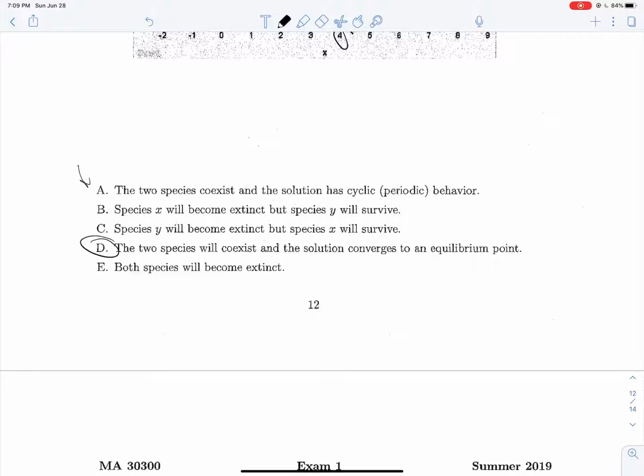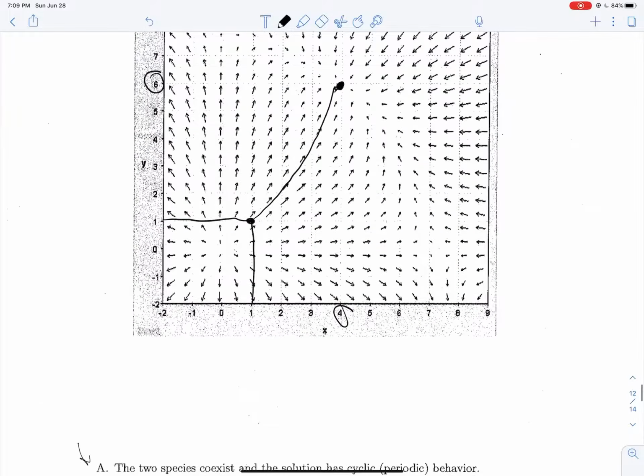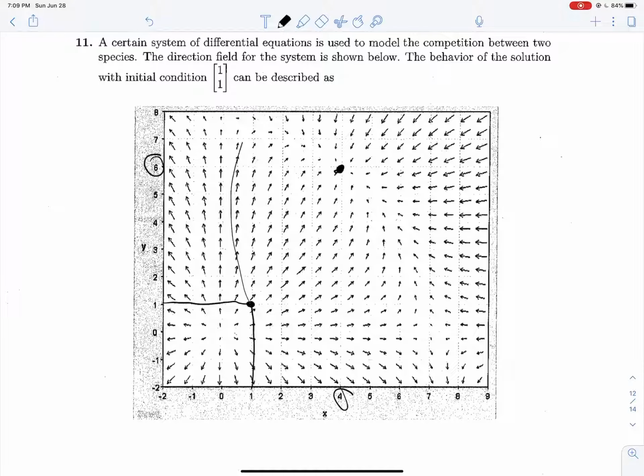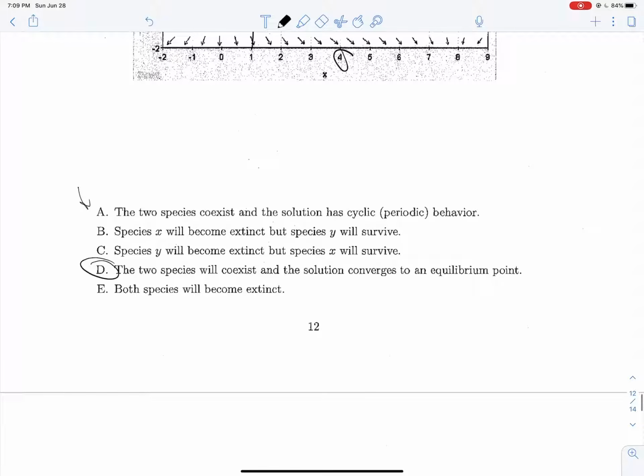A is very close. The species coexist and the system has cyclic periodic behavior, but that would be the case if we had a center here. If we had a center, then you might expect our solution curve to curve in a little bit, but then to enter some kind of stable orbit, which we do not see here.